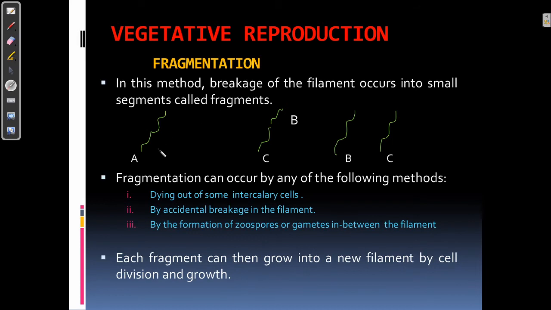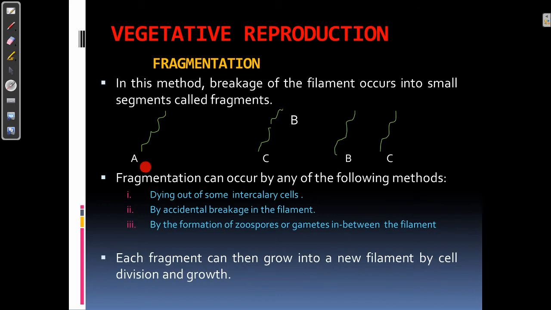So students, it is a method where breakage of the filament occurs. Here you can see this is the one filament. I wrote A here.